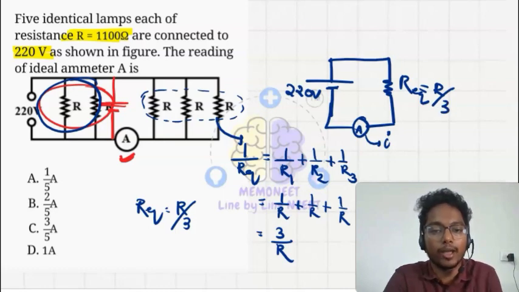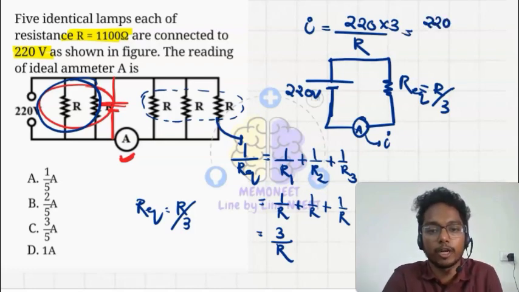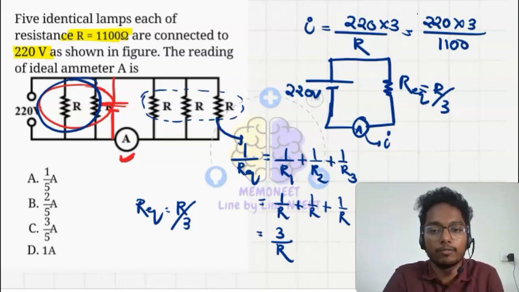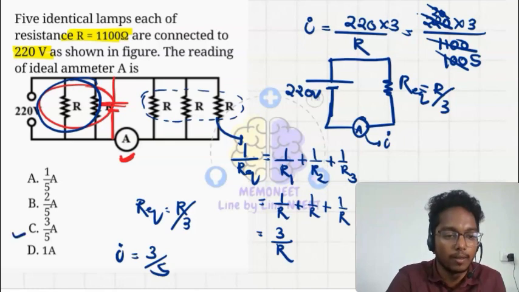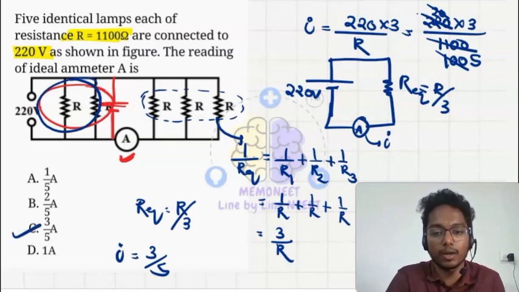So I need to find out the value of current. I is equal to 220 V upon R equivalent, it means 220 upon R upon 3. The value of R here is given as 1100 ohm. So 220 into 3 upon 1100. If I divide it by 11, it is 100 and 20. So this will be 20 and 100, that is 3 upon 5. What is the value of current? That is 3 upon 5 ampere. What will be our answer? That is option C, 3 upon 5 ampere is our correct answer.